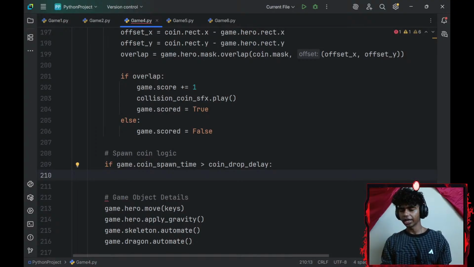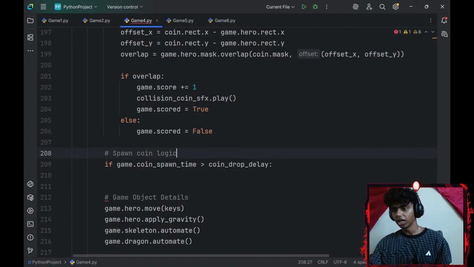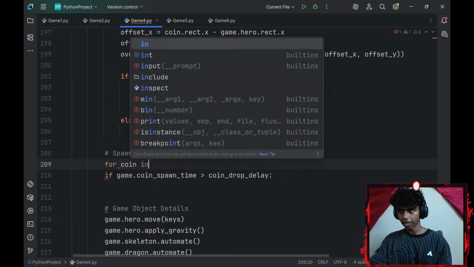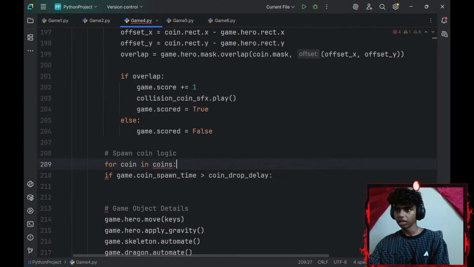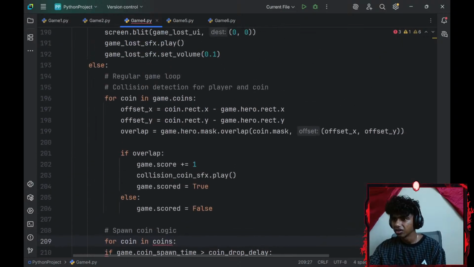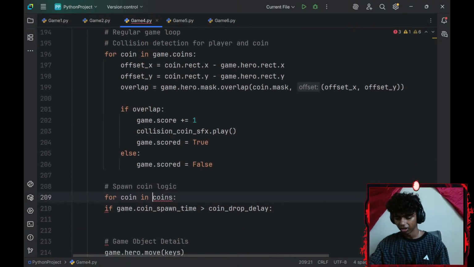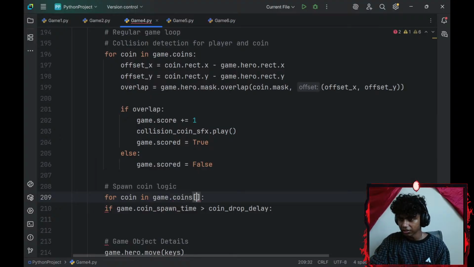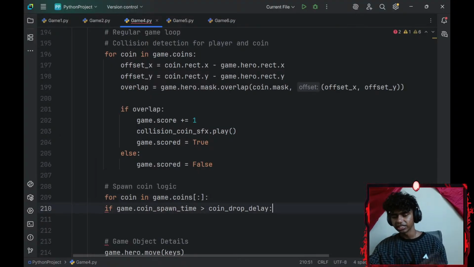Actually, I'll iterate over my coins first. So for every coin in my game.coins, at index of colon. That basically duplicates it all.